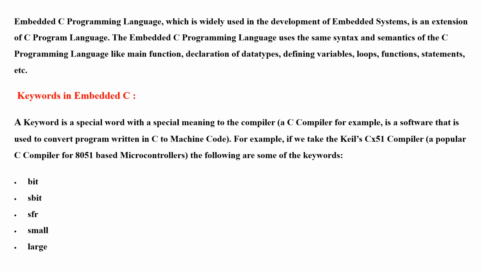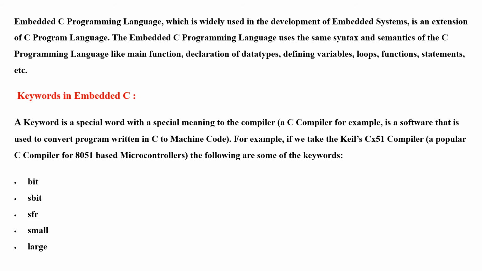Now let's see the keywords used in embedded C. The embedded C programming language, which is widely used in development of embedded systems, is an extension of the C programming language. It uses the same syntax and semantics as the C language, like functions, declaration of data types, defining variables, loops, statements, etc. So these are the keywords used in embedded C. A keyword is a special word with a special meaning to the compiler.